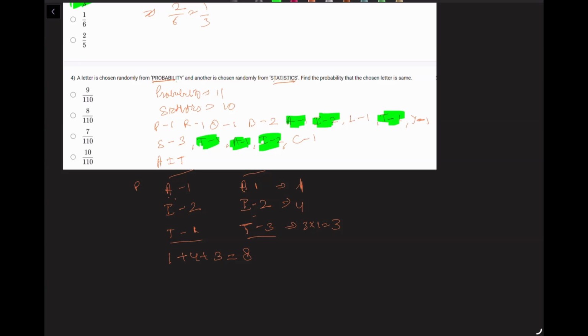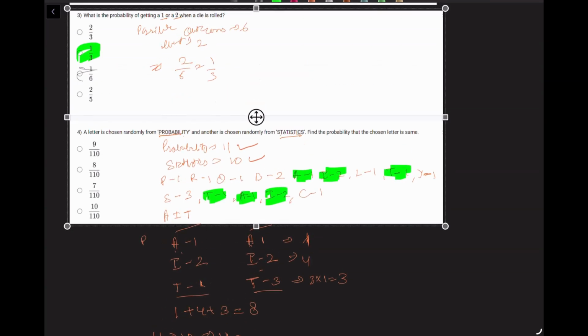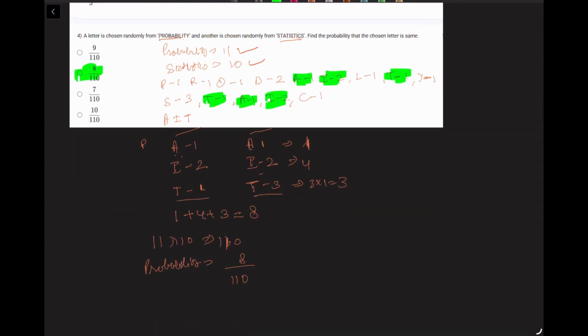And how many total ways are there? 11 from probability, 10 from statistics. So there are 110 ways of choosing a letter. So your probability is going to be 8 over 110, which means this answer is right. The only trick here is you are also utilizing counting principles. That's why it took longer, but it's pretty straightforward.